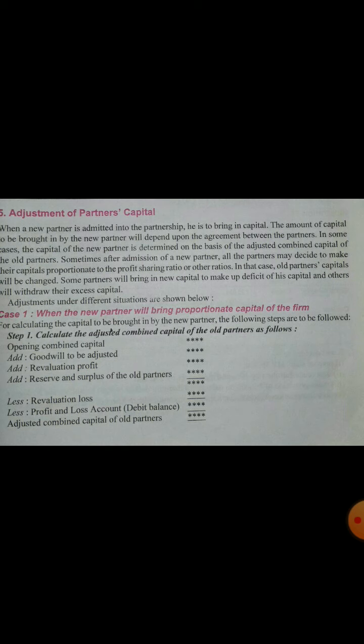According to the share of profit, they should have a share of capital also. So this adjustment, if it is mentioned in the sum, is done.